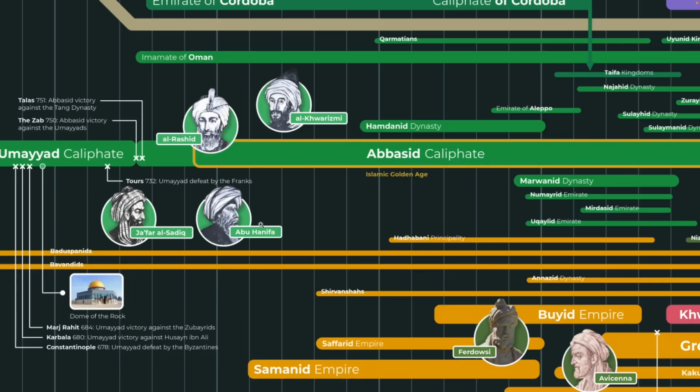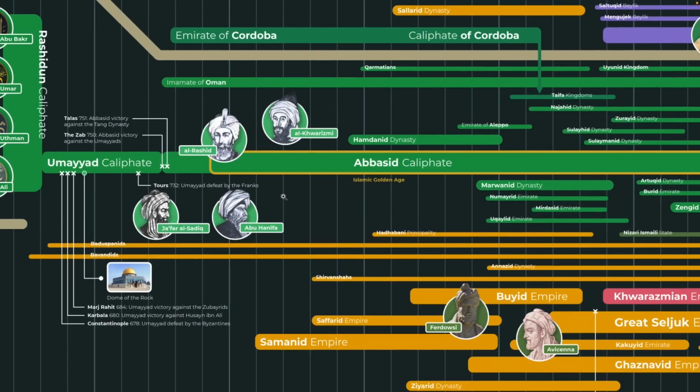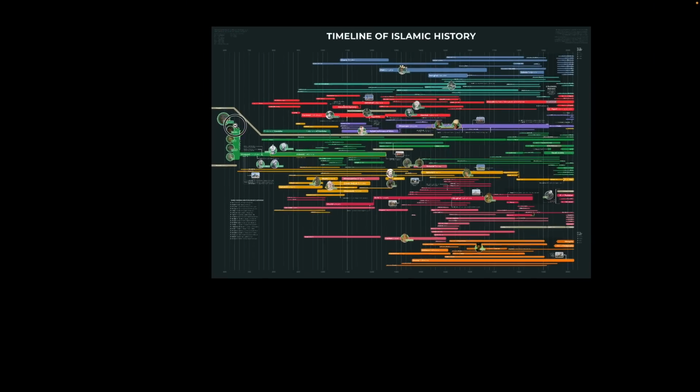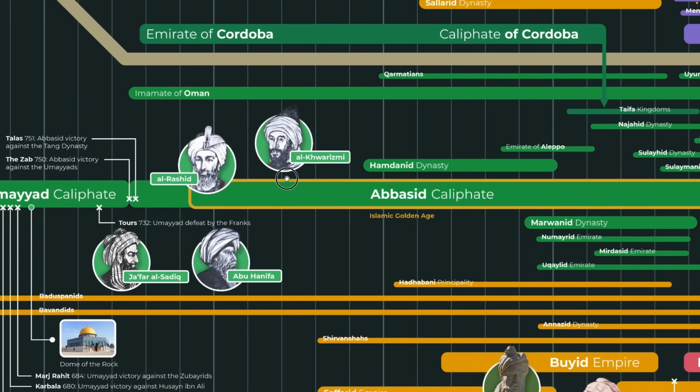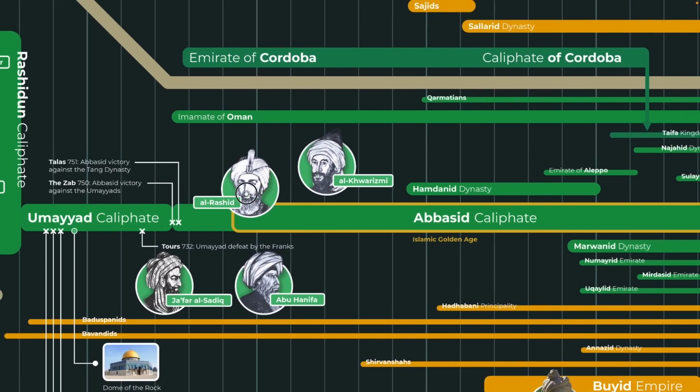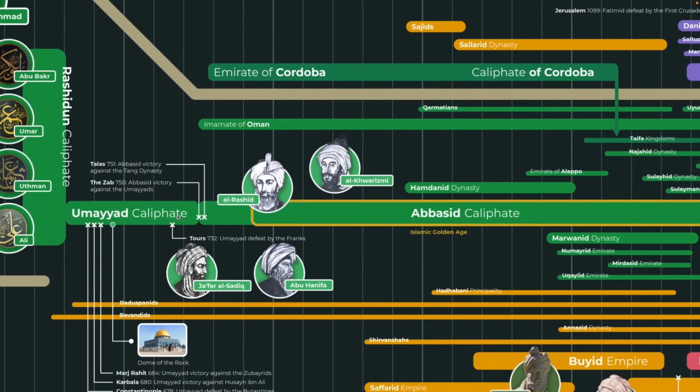You also had Abbas ibn Farnas, who was the first man to take flight. So there was this incredibly, incredibly rich era that unfortunately the chart is too big to contain everything. But anyhow, let's continue. The Umayyad Caliphate turns into the Abbasid Caliphate.